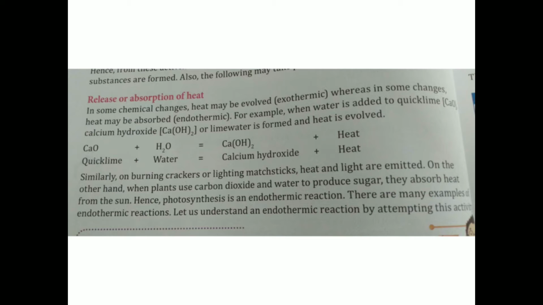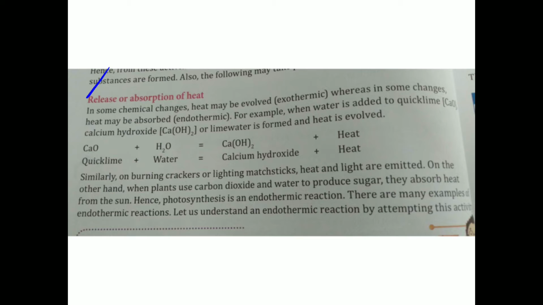So beta, in this chapter we are reading about physical and chemical change. In yesterday's video we did two examples of chemical change in which I told you that there is formation of a new substance. The first thing that occurs in a chemical change is the formation of a new substance. Now the second thing is the release or absorption of heat. Whenever a chemical reaction is going on, the first thing is that a new substance is formed, but the second change that takes place may be release or absorption of heat.